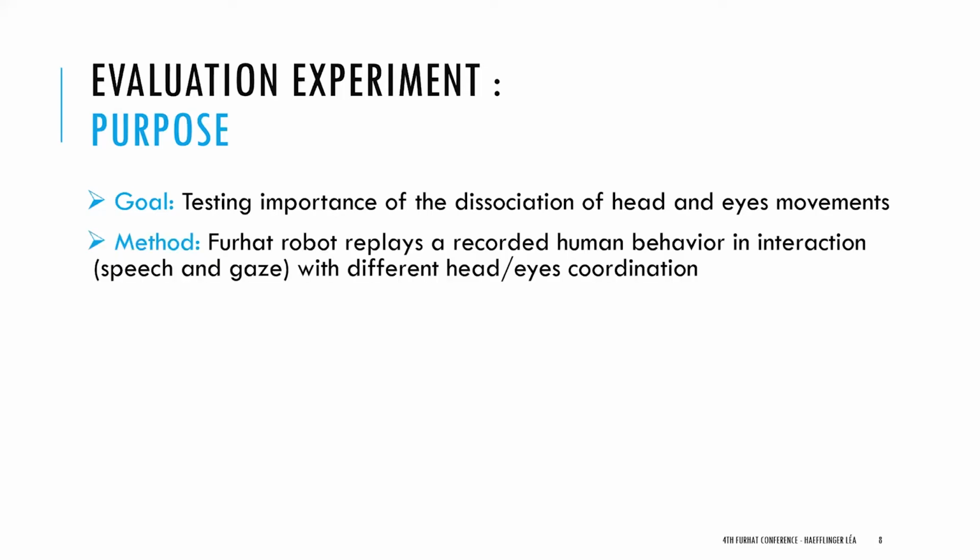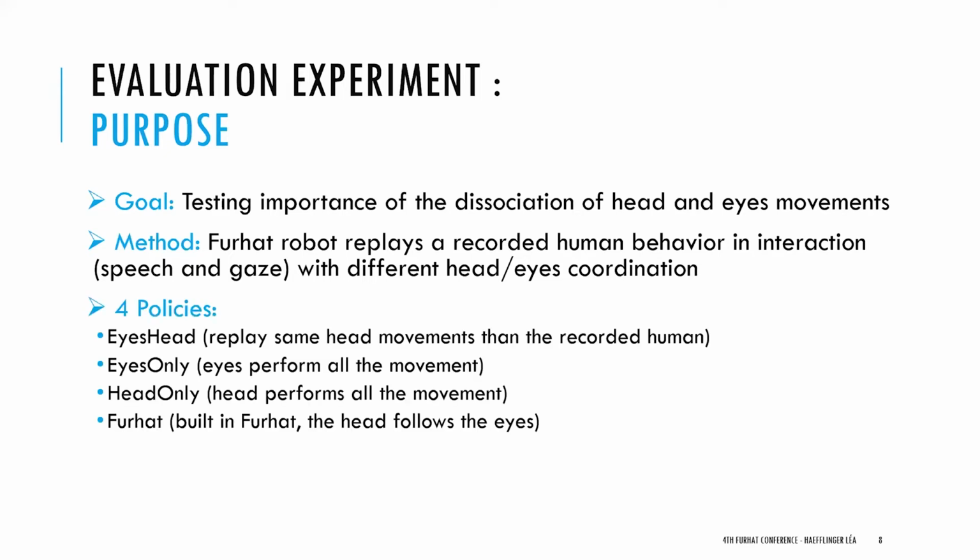The original method that we have used is to take the Furhat robot and replay a recorded human behavior in interaction, so resynthesize the speech and the gaze, but with different head and eye coordination. We chose four different policies. The first policy, which takes into account both eyes and head and is the closest to the human behavior, is the eyes-head policy, where the head movement will be exactly the same as the recorded human.